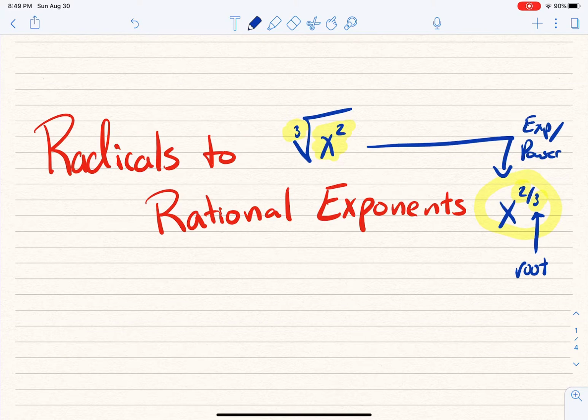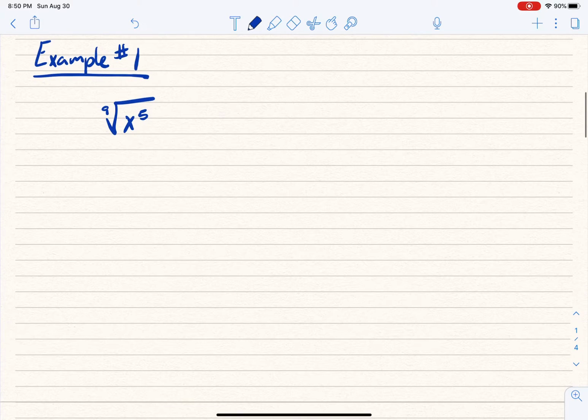So what I'm going to do is walk through 4 examples of turning radicals into rational exponents. We're going to start with something really basic, and it's going to get a little bit more complicated every time. And then you're going to try some on your own. So let's take a look at example number uno.